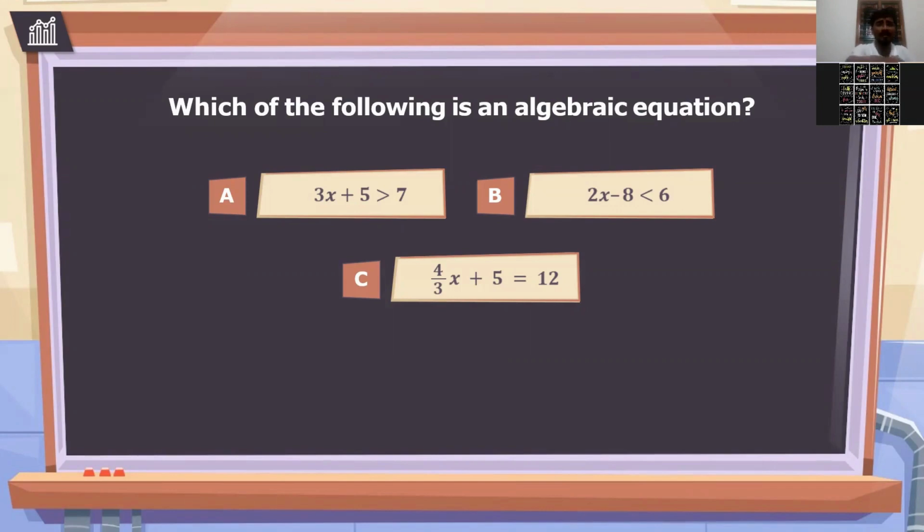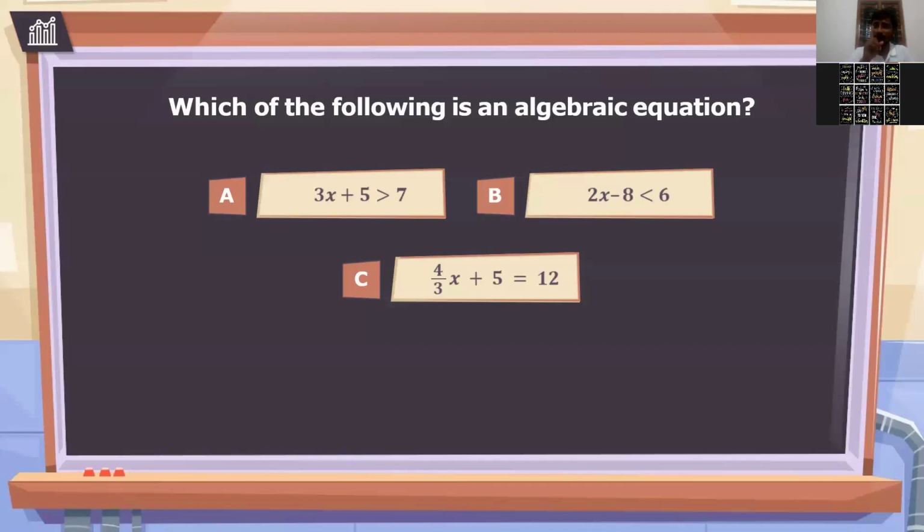Why are they not? See, there is a variable, right? In A option, x is there. In B also a variable is there. Constant is there. Then why are you not calling this an equation? I have given one third condition. That's also an expression. It has no equal to sign. It has the greater and smaller sign.